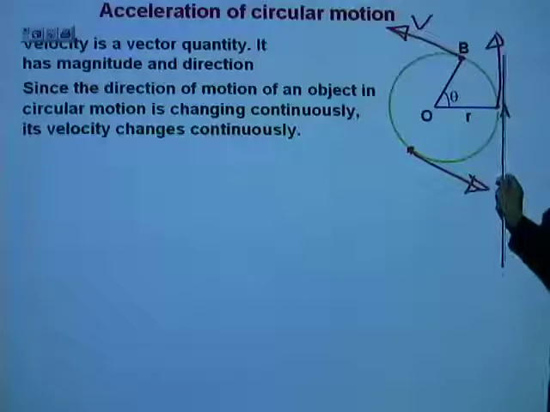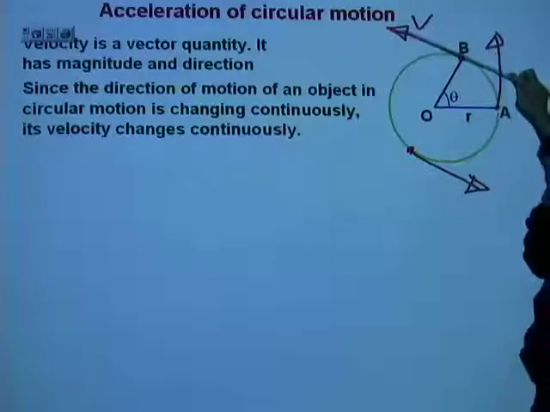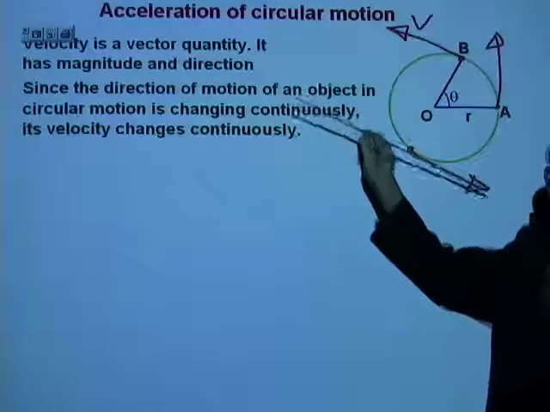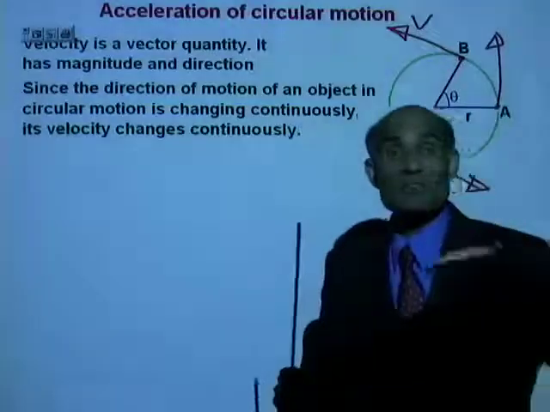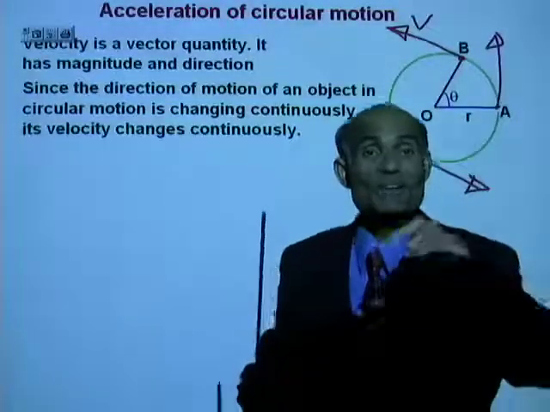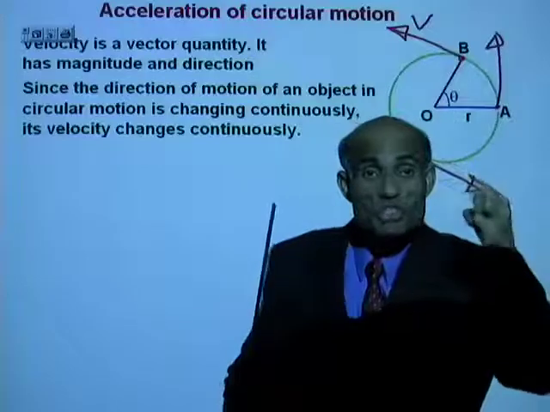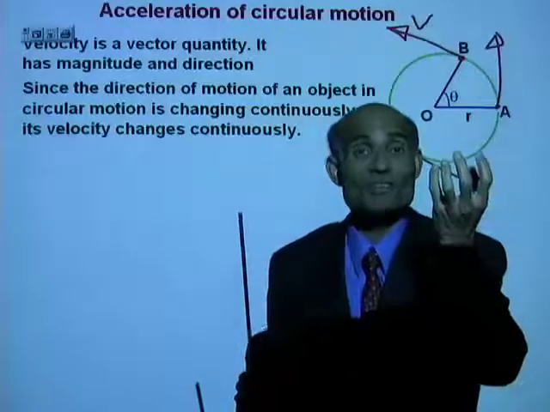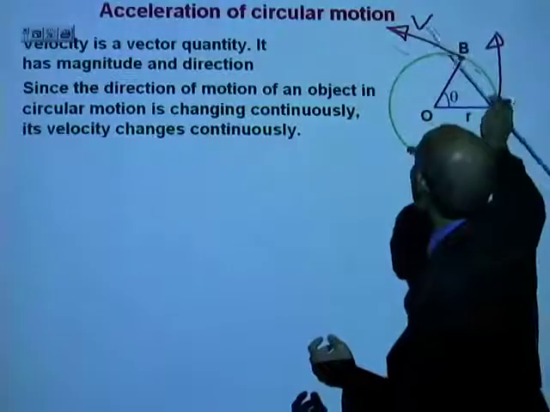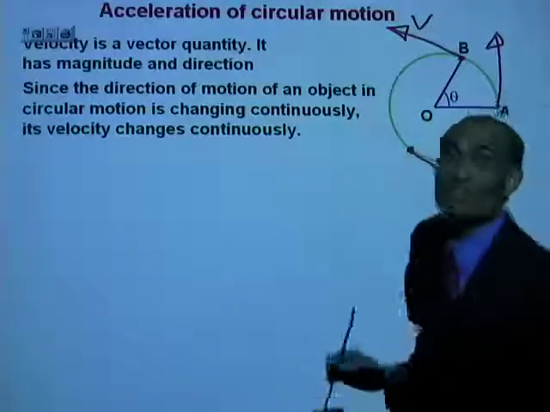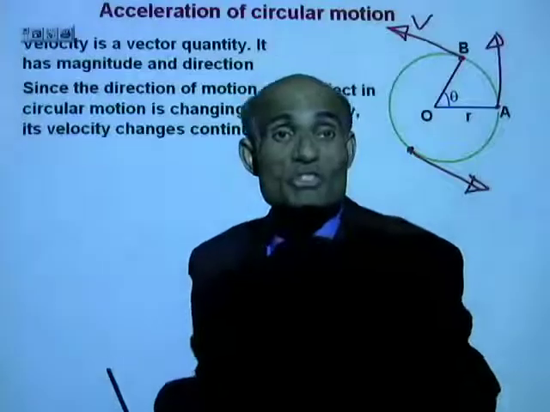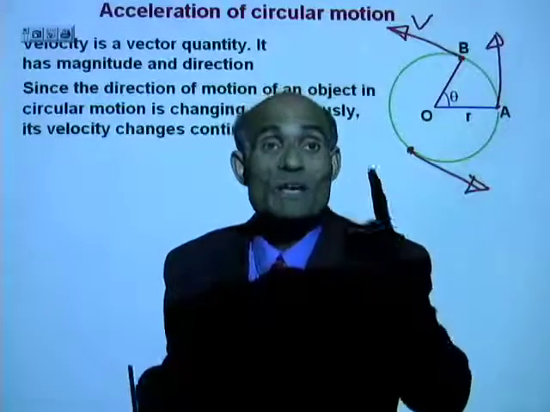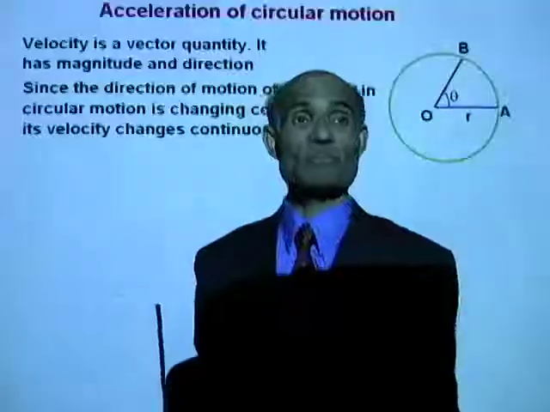And if you notice, the lengths of these arrows are all the same, indicating that the speed is constant. The rate at which the distance is covered is constant, but the velocity is not constant. Why? Because the direction is changing continuously, so the velocity changes although the speed is constant.